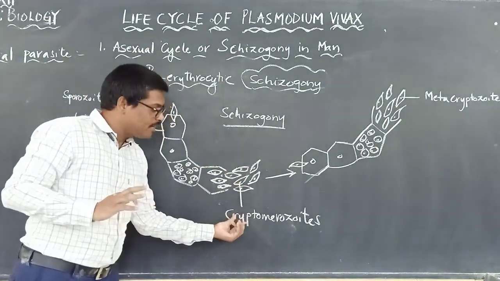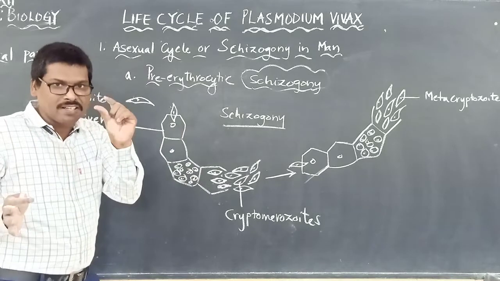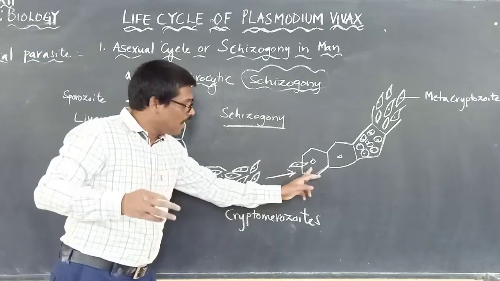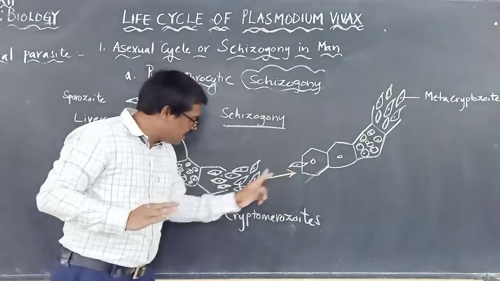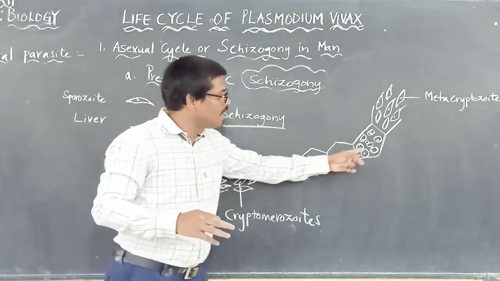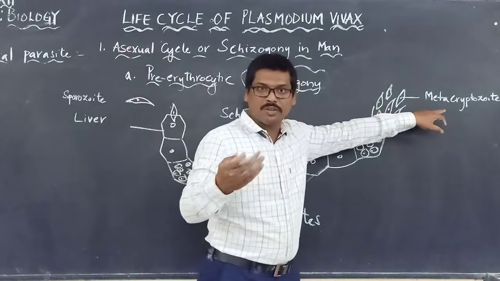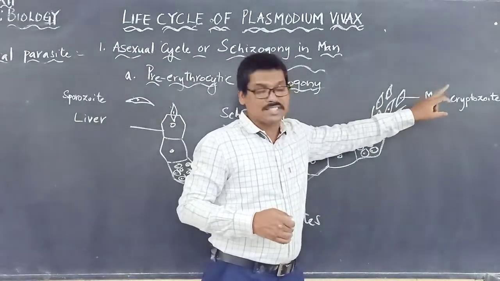The cryptomerozoites that are formed will now come outside. They burst out from that liver cell and attack the fresh cells of the liver. These cryptomerozoites will again undergo the same process, and in the exo-erythrocytic cycle, which we are going to see now, will be forming metacryptozoites.